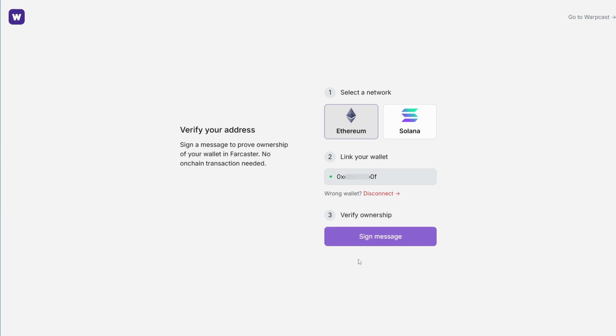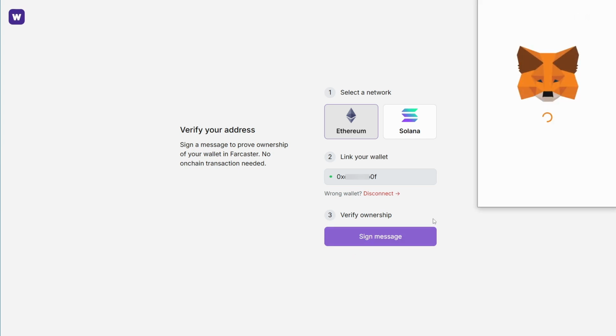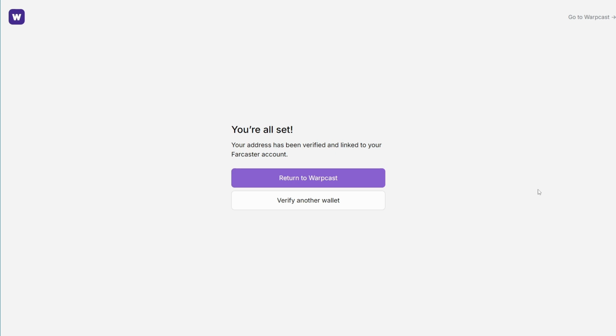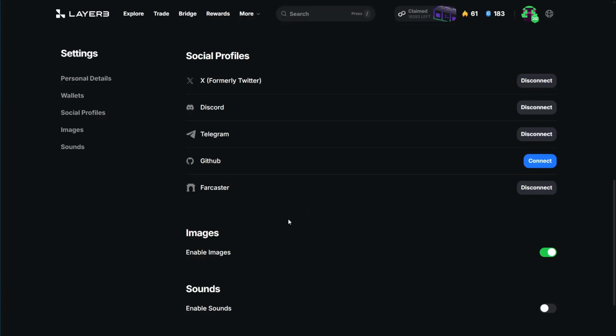Verify ownership, sign message. And sign in MetaMask. Return to Warpcast. Connect again on Layer 3, but nothing happened.